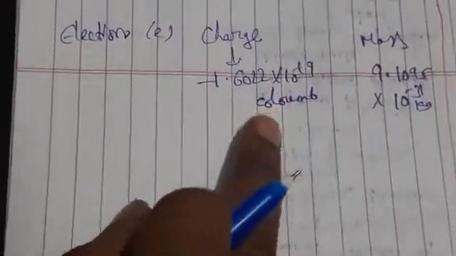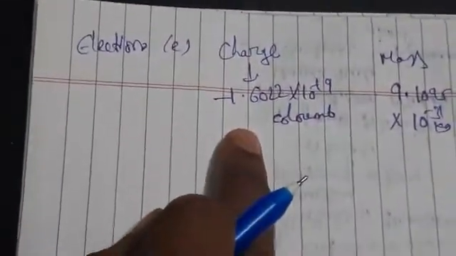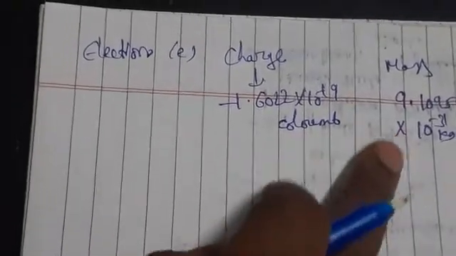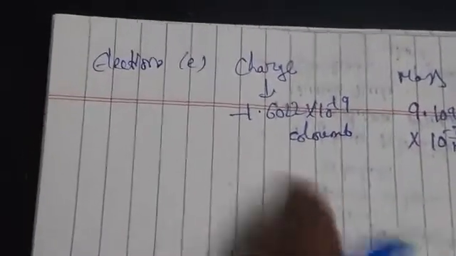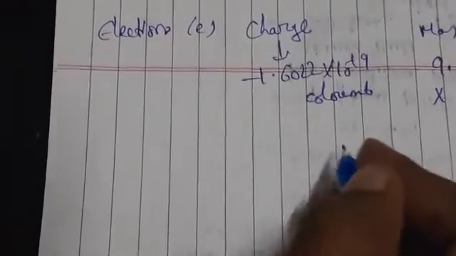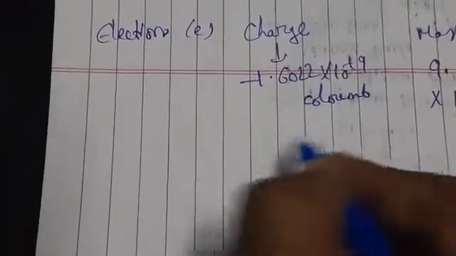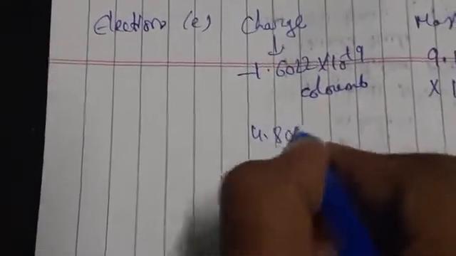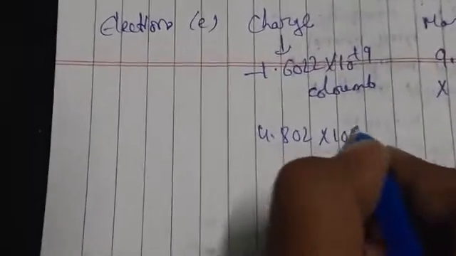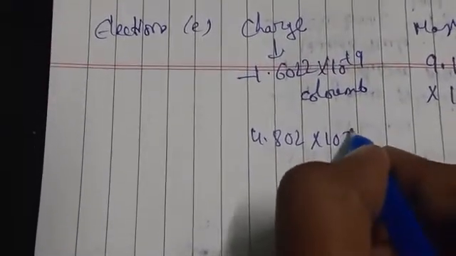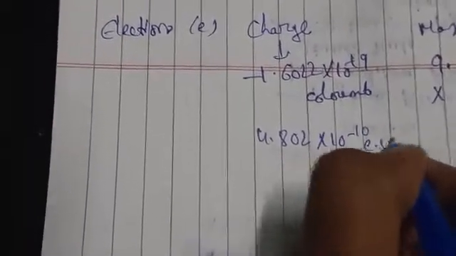In coulombs, this is the charge. In electrostatic units, you get 4.802 into 10 to the power minus 10 ESU.